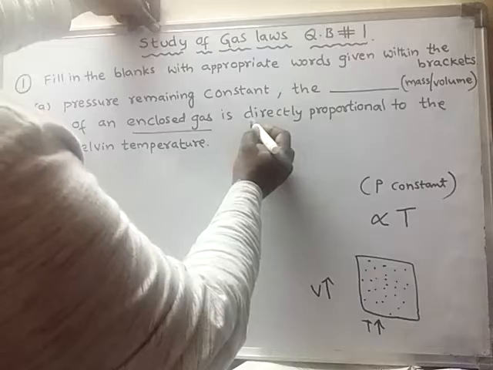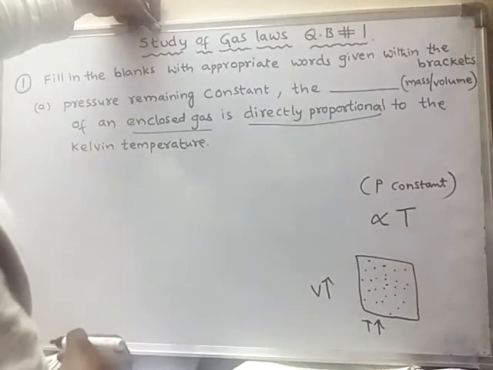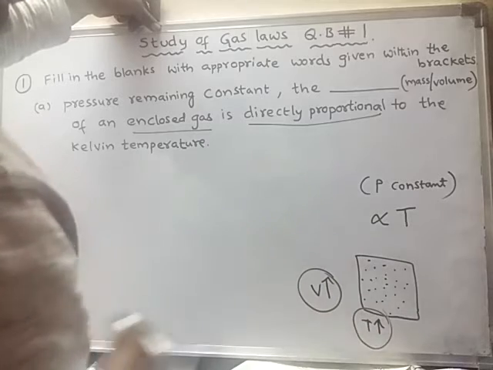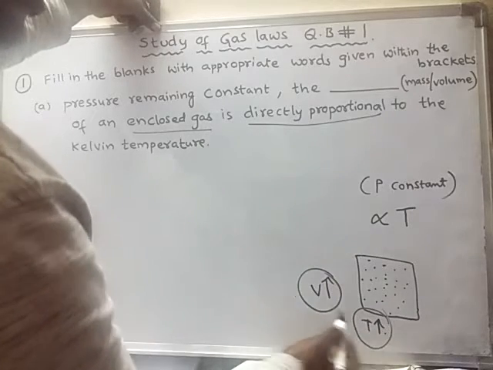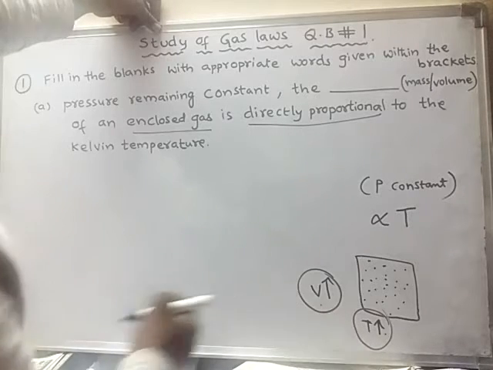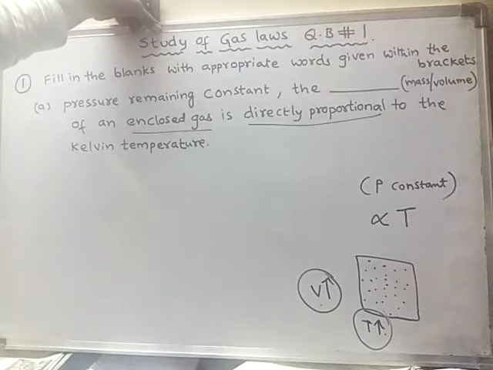The meaning of directly proportional is that if one quantity increases, the other quantity also increases. In that case, those two are said to be directly proportional to each other.